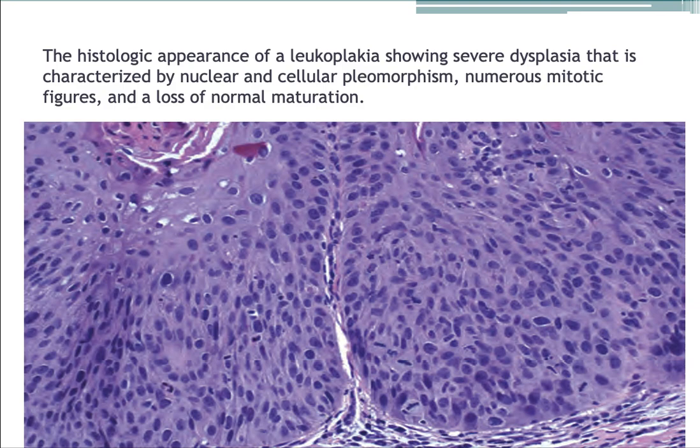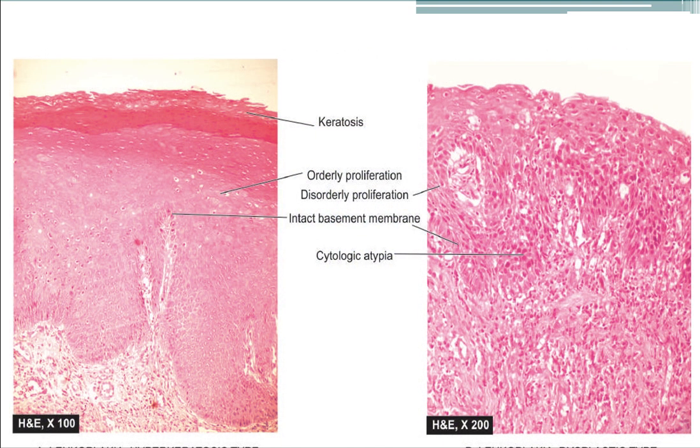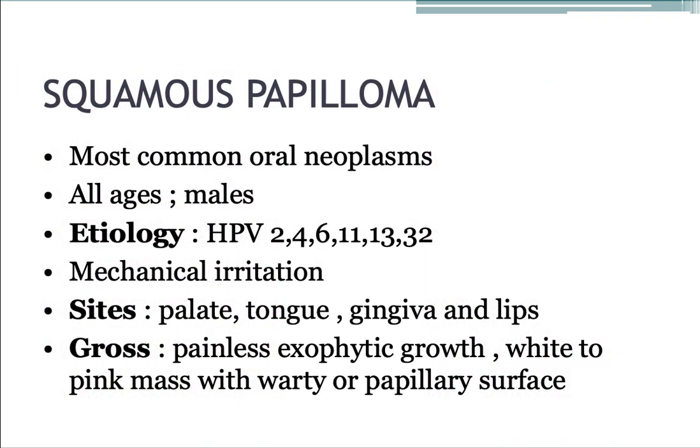This is a microscopic picture of leukoplakia showing severe dysplasia of the cells. Pleomorphic cells are of different sizes, some are showing mitotic activity, and the thickness of the epithelium is increased, which we call hyperkeratosis. This is a hyperkeratotic type of leukoplakia, and this is the dysplastic type of leukoplakia. There is a regular enlargement of the epithelium, which is seen in hyperkeratosis, and there is an irregular and disorderly arrangement of the epithelial cells, with a bizarre arrangement of the nucleus.